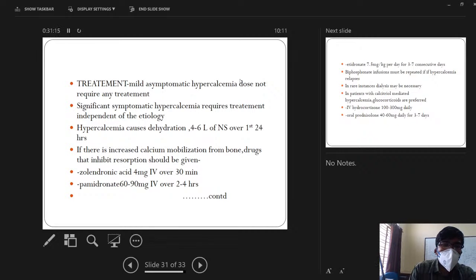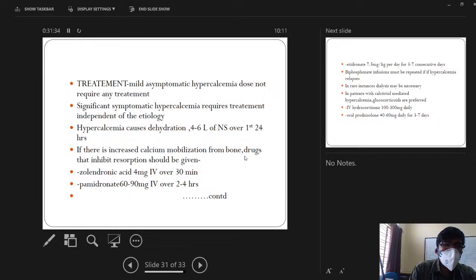Mild hypercalcemia is usually asymptomatic. Hypercalcemia causes polyuria and increased dehydration. So it is a medical emergency. Hypercalcemia causes severe dehydration. For this, we give 4 to 6 liters of NS over the first 24 hours.